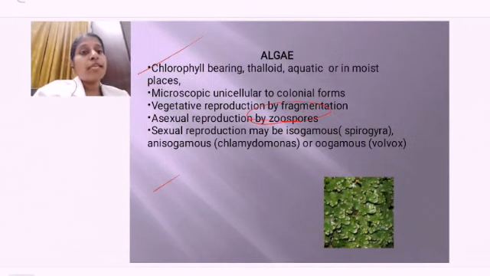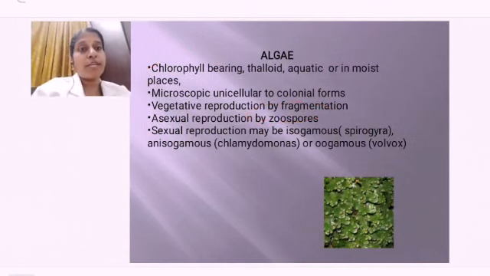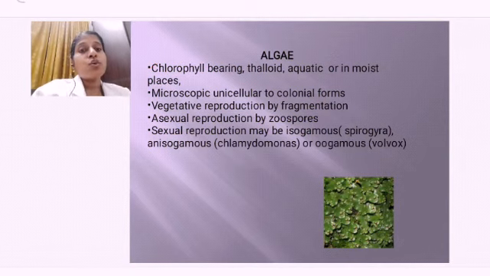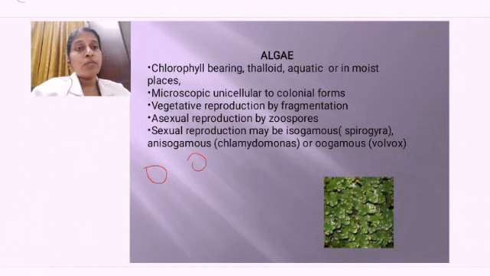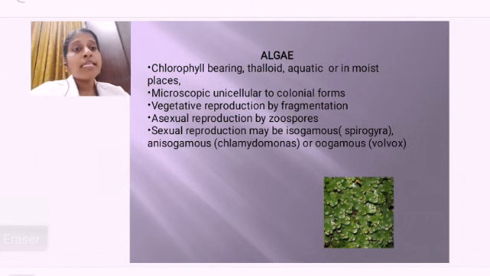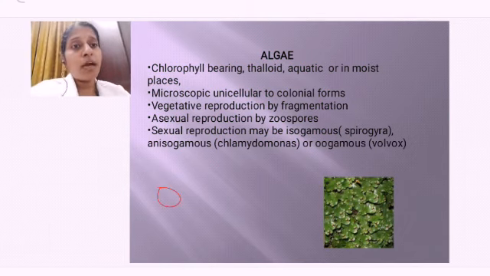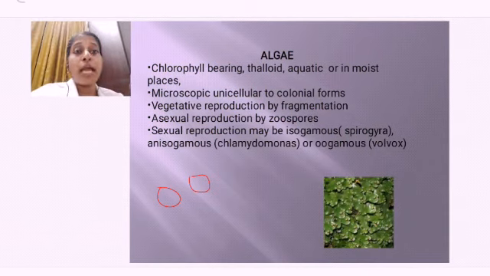So what are the three types you have learned? One is isogamous. These terms we have already learned, isn't it? So what is isogamous? If the gametes which are fusing, in sexual reproduction with two parents, are similar, similar means they are the same, then we call it as what?